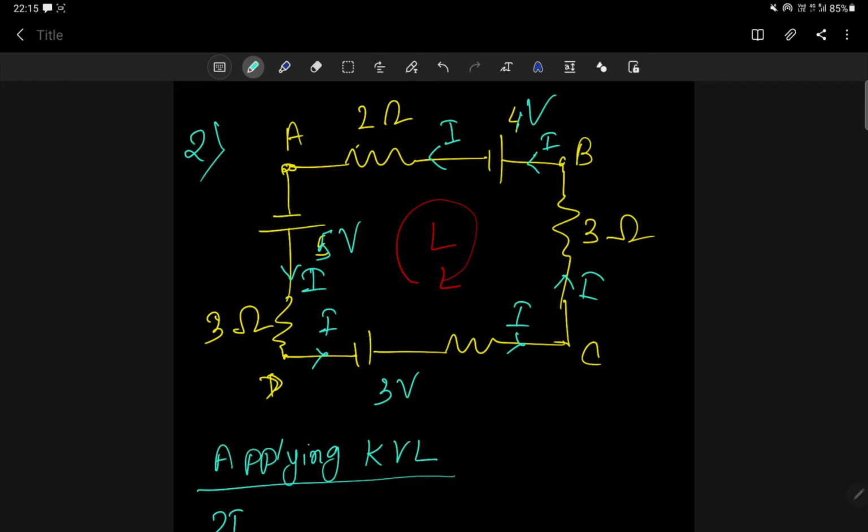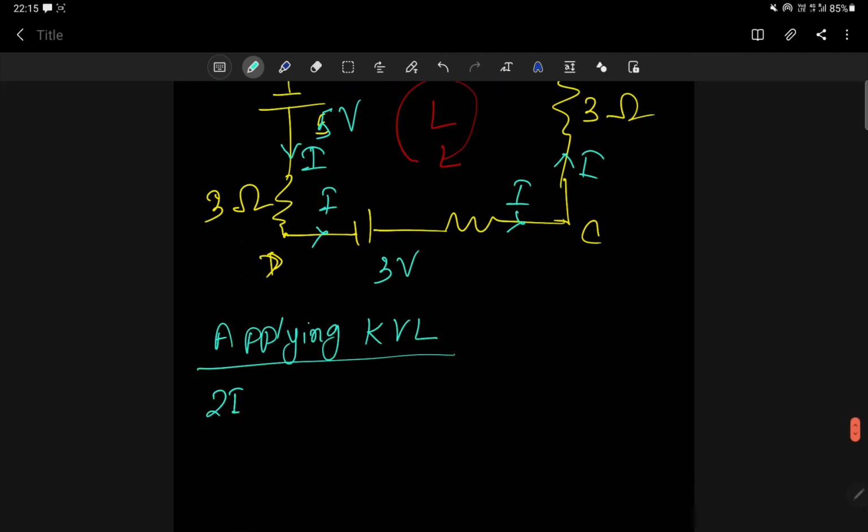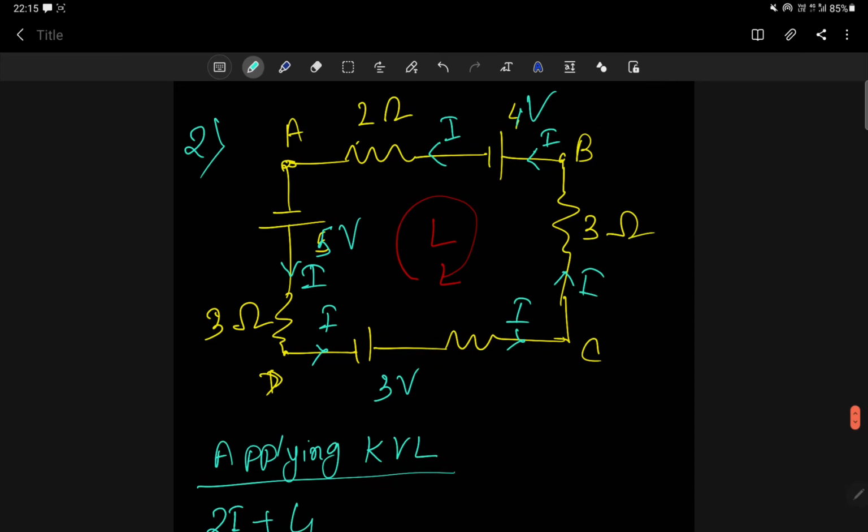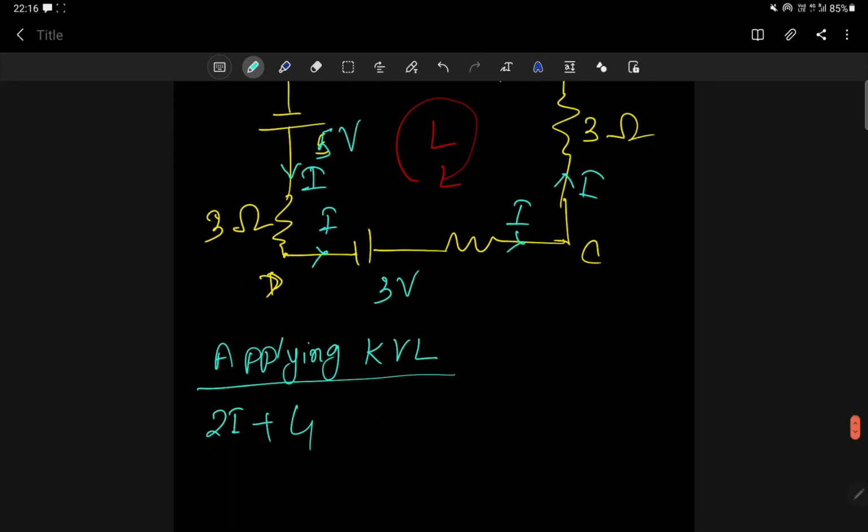I am actually moving from left to right, negative to positive. So first I will see the negative terminal, then the positive. Negative to positive means this 4 volt is positive, plus 4. After this, let me move from B to C. When I am moving from B to C, the current is in the opposite direction. So the potential will be plus 3I, correct?